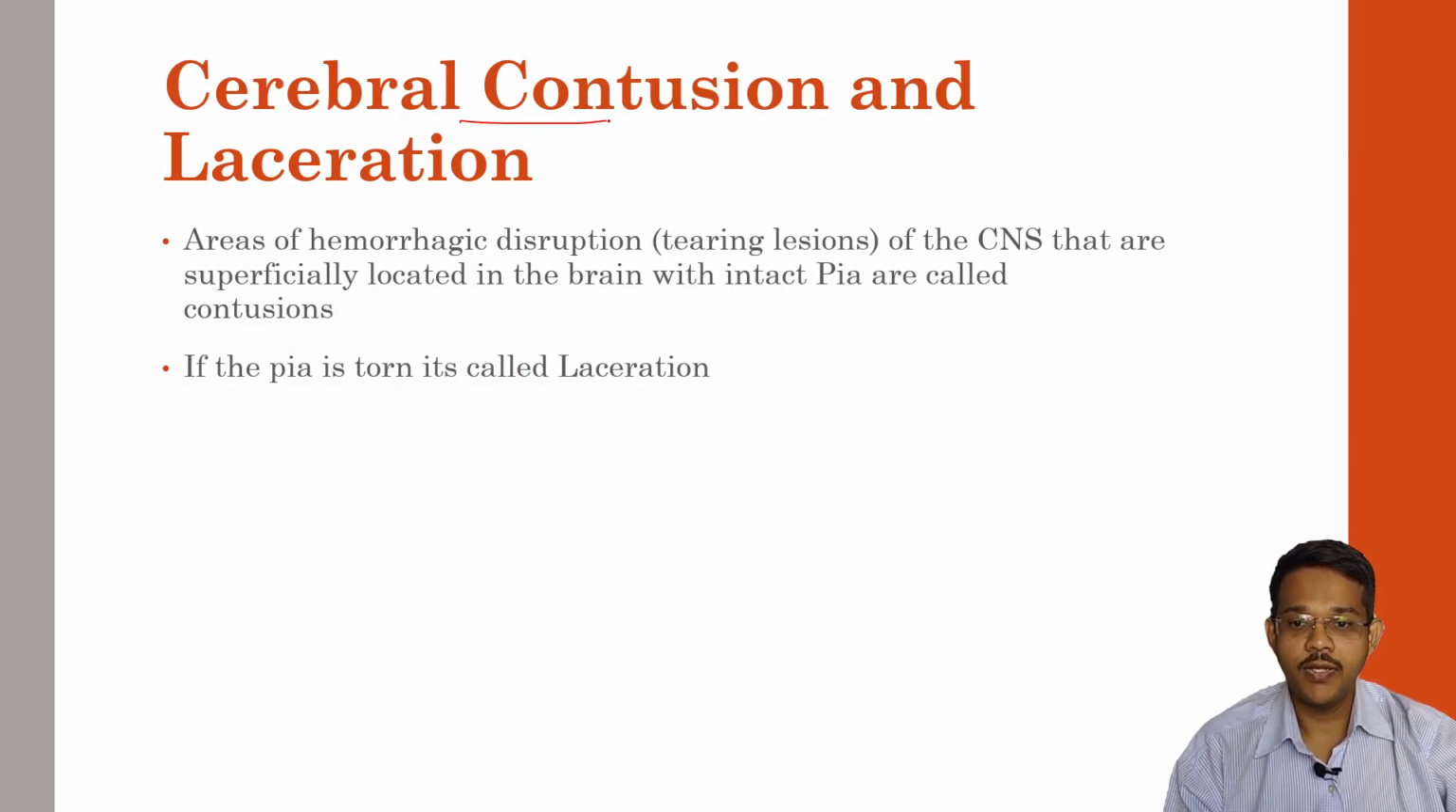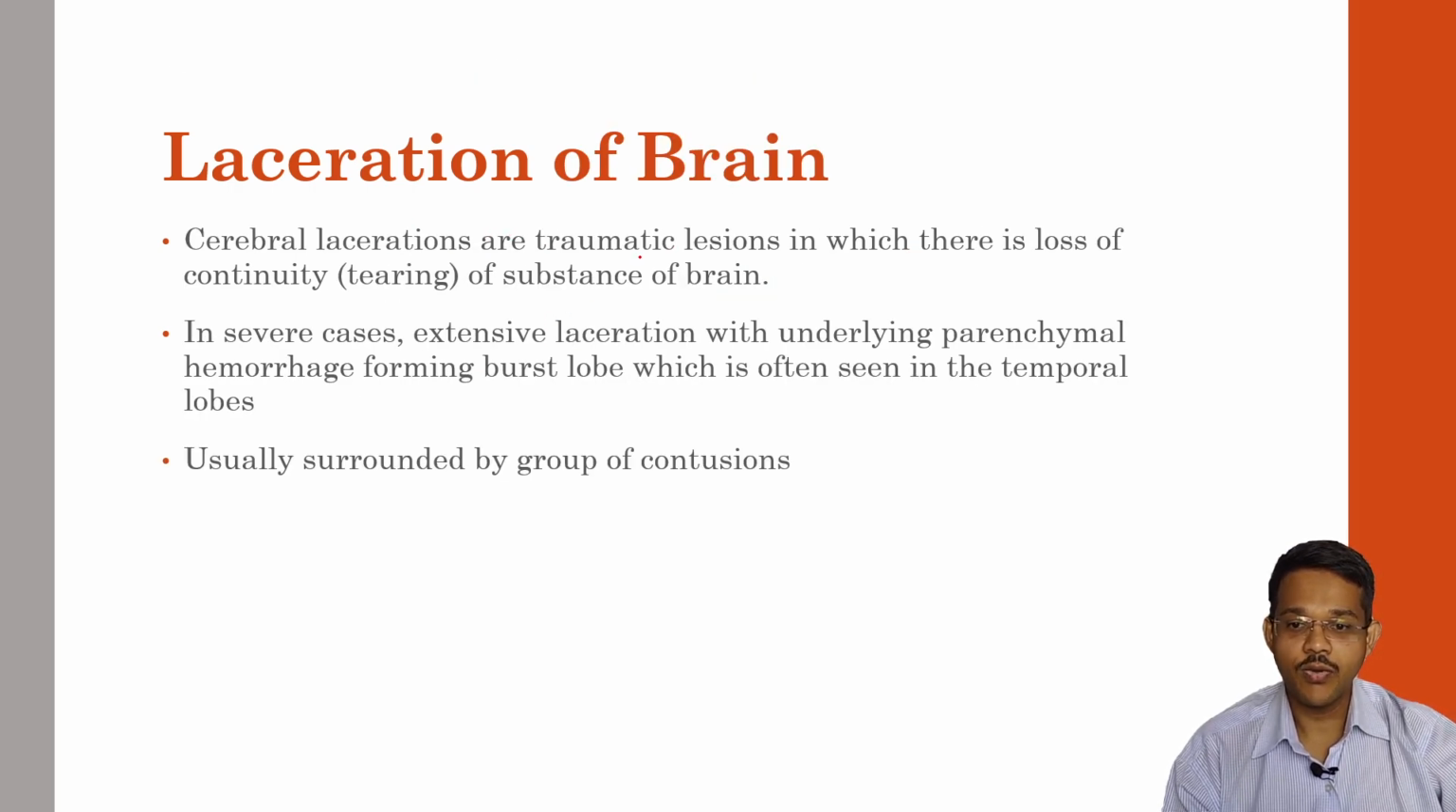First is cerebral contusions and lacerations. Contusions are areas of hemorrhagic disruption of the tissue that are superficially located in the brain with the intact pia, which are called contusions. So we should keep in mind the pia mater is intact in contusions, and within the intact pia there are hemorrhagic disruptions which cause the contusions. If the pia is torn, it becomes a laceration with underlying lacerated brain. So cerebral laceration is a traumatic lesion in which there is a loss of continuity of the substance of the brain. So brain continuity is lost in lacerations.